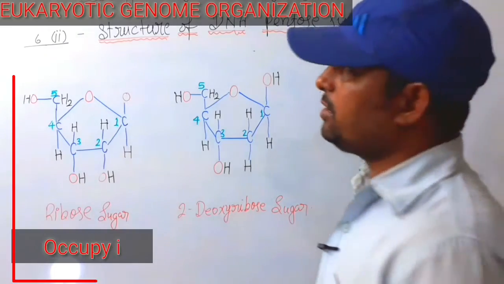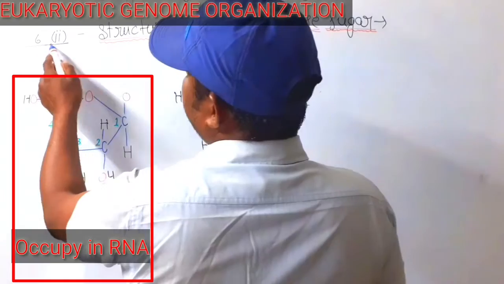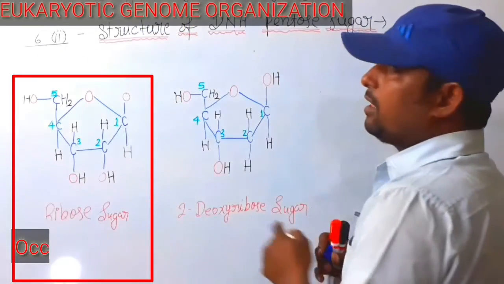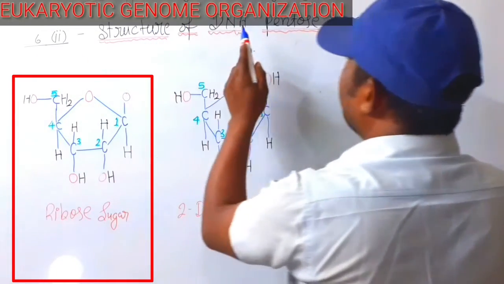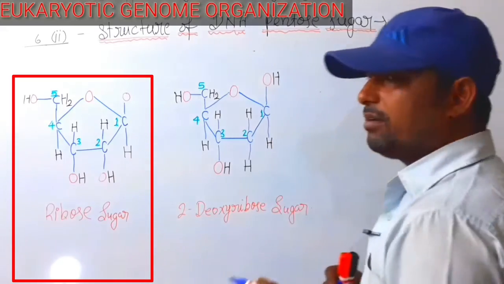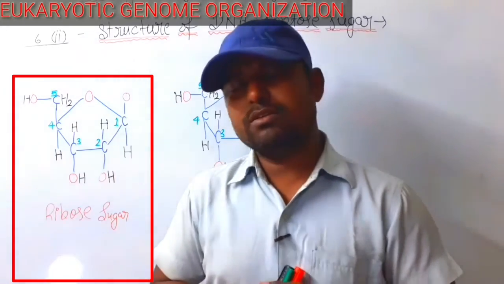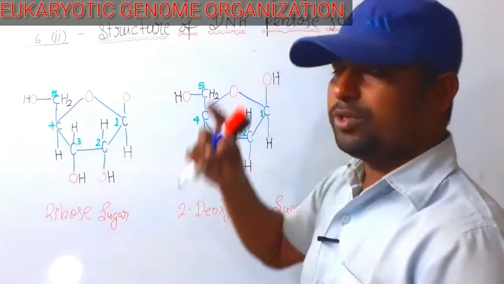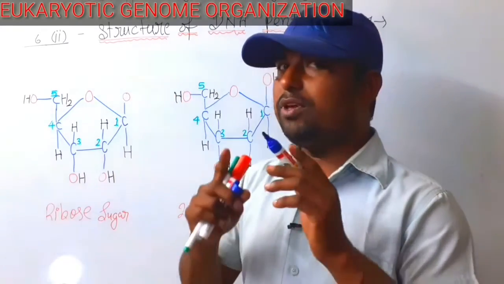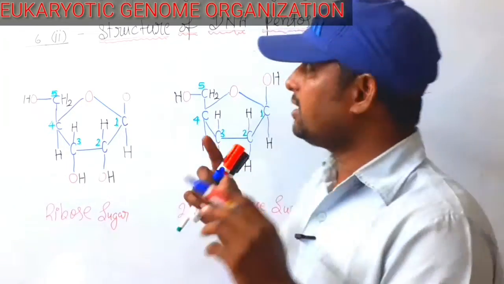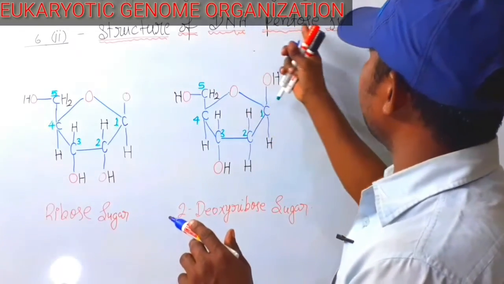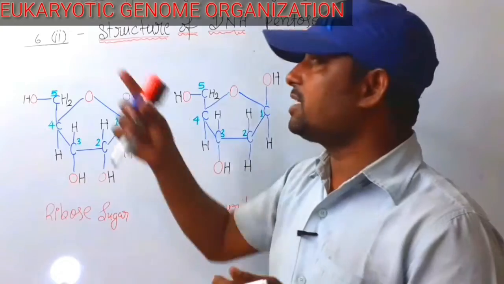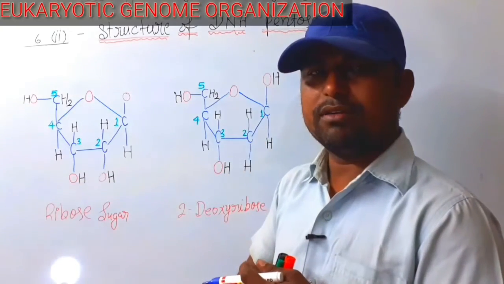Next sub point, 6 second. Structure of DNA pentose sugar. Since we study the eukaryotic genome, we will discuss the structure of DNA pentose sugar.